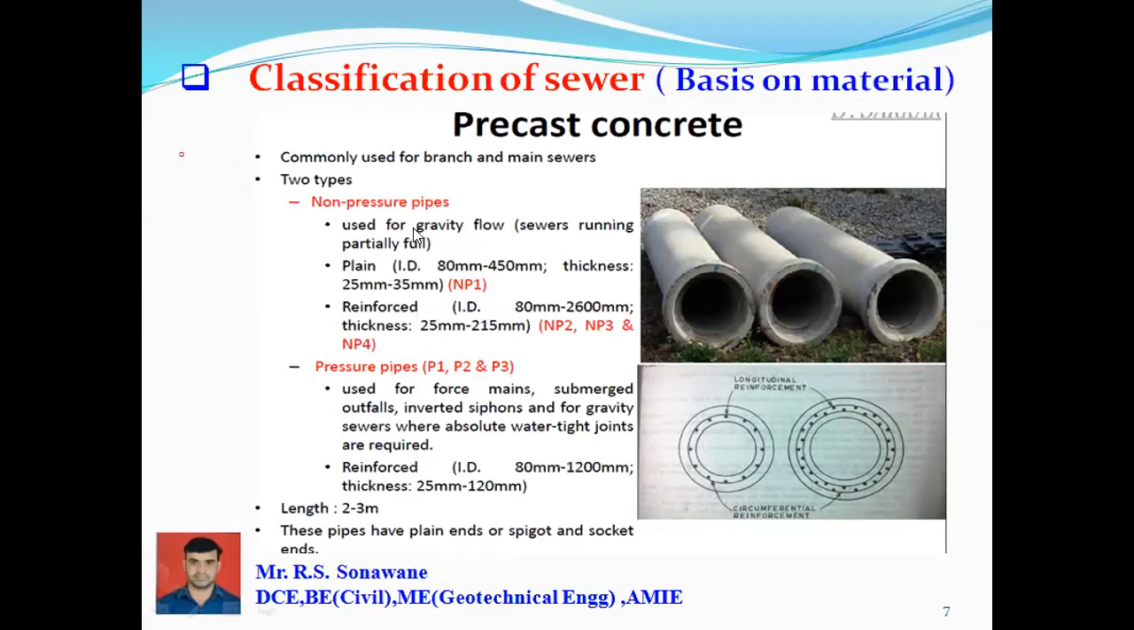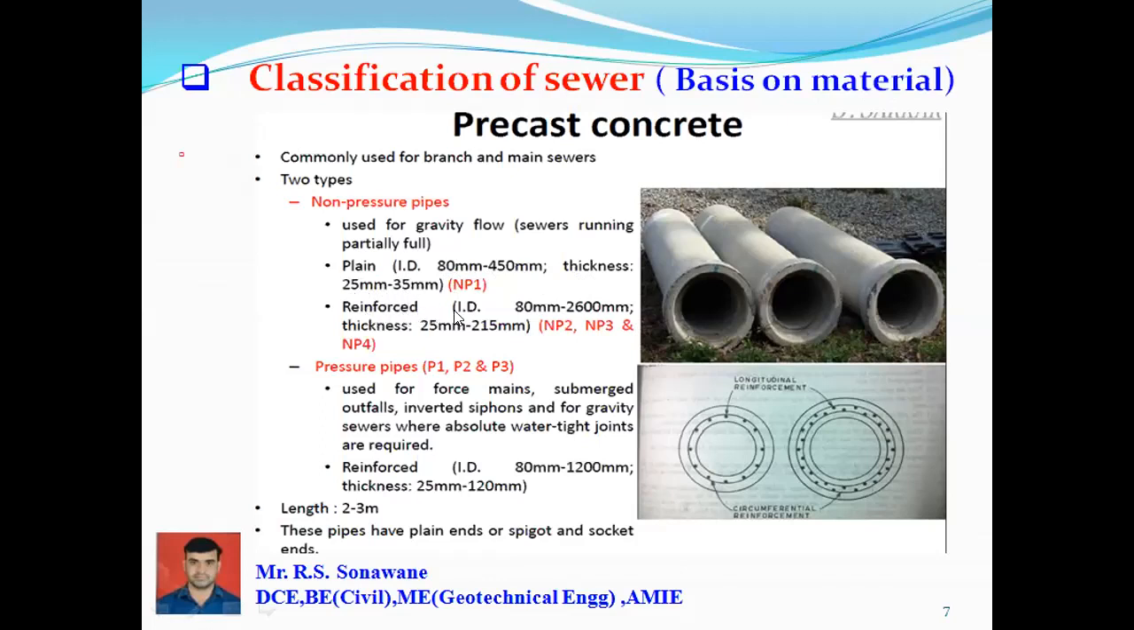So used for the non-pressure pipe, what? Gravity flow. If there is a gravity flow type of flow दिला असेल किंवा त्याचा gradient दिला असतो मोस्टली, त्यासाठी non-pressure pipes यूज करतात. The plain internal diameter is 80 mm to 450 mm पर्यंत असतं. And thickness of pipe is 25 mm to 35 mm.